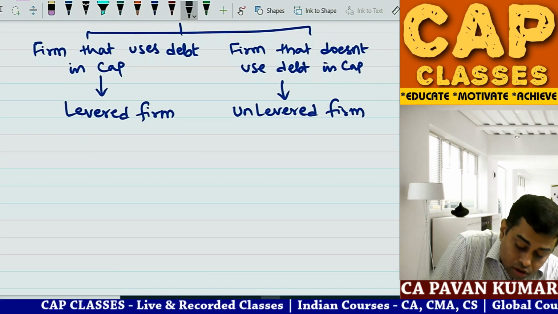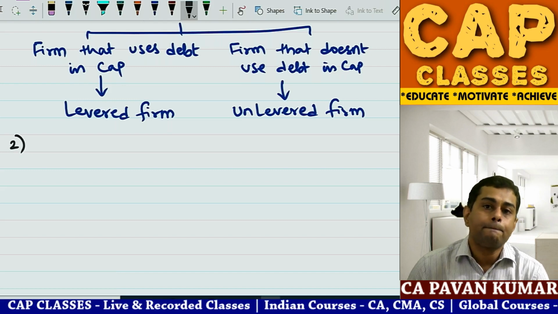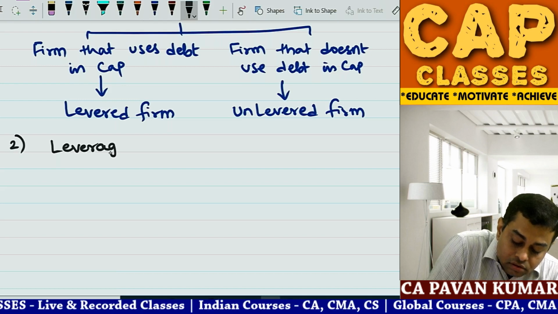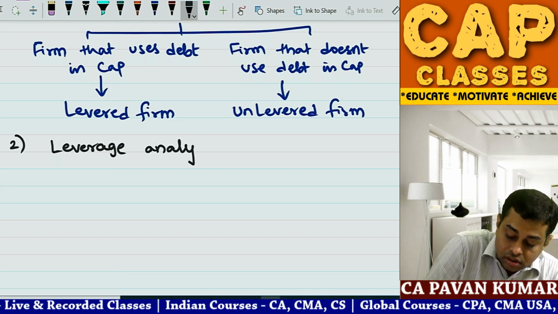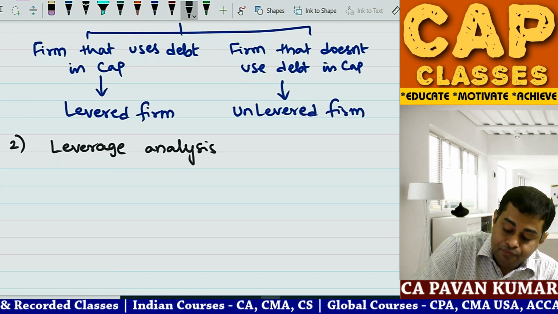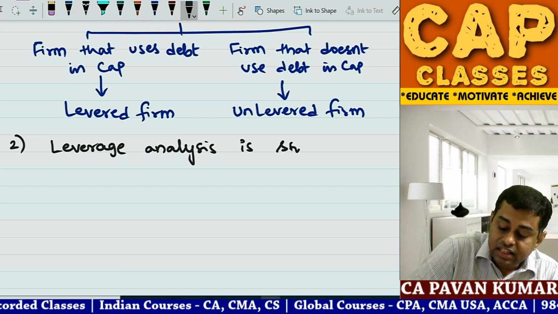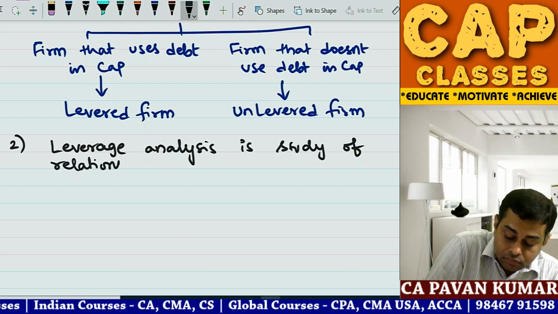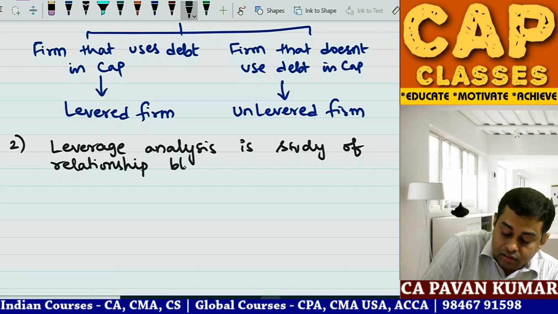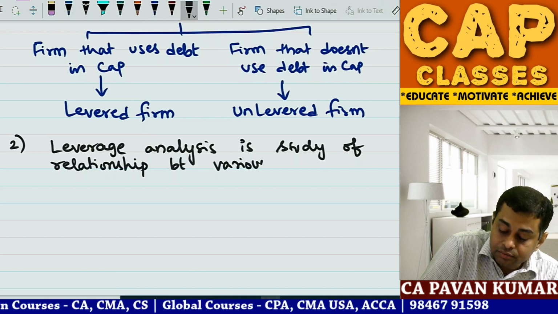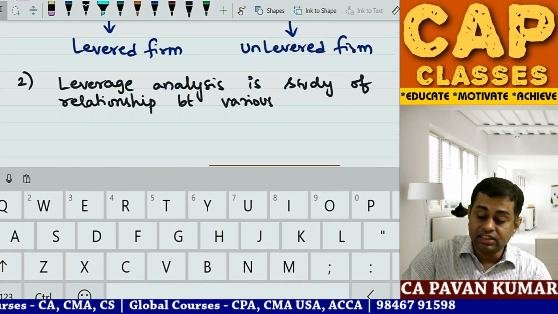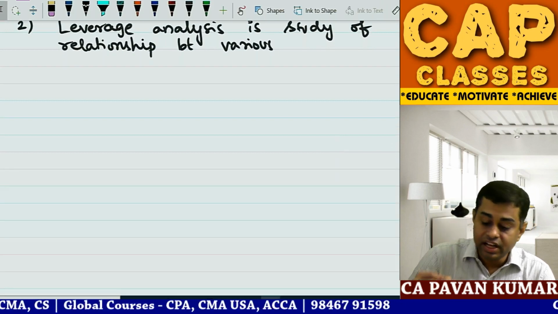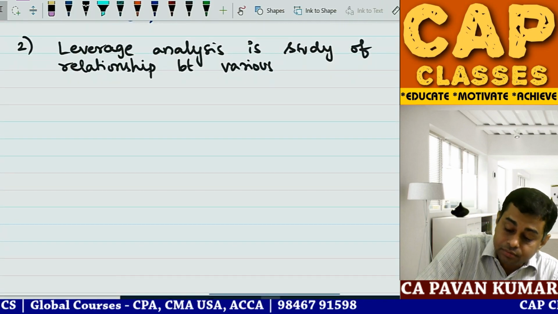Now write down point number two. Point number two, leverage analysis is the study of the relationship between various financial variables.